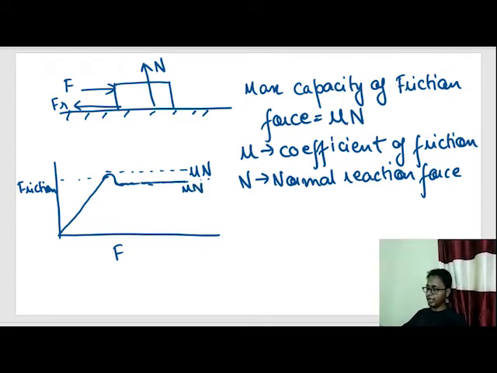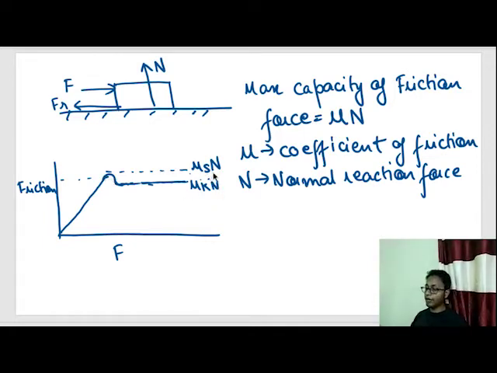Let's say the upper mu is mu s, so mu s n, and the lower mu is mu k n. Mu k. Understood what was happening? This duster, as soon as it started to move, the friction force or the maximum capacity of friction force decreased a little bit.